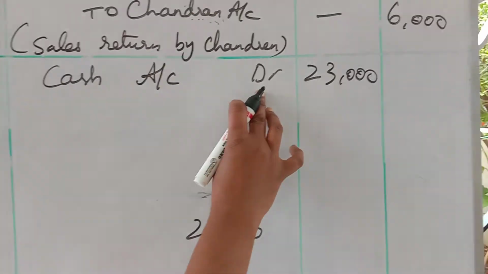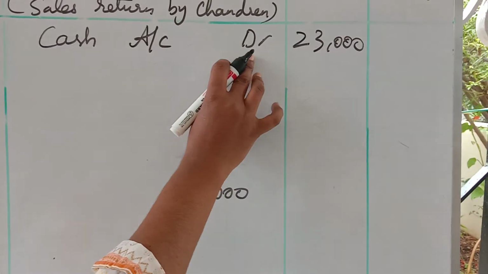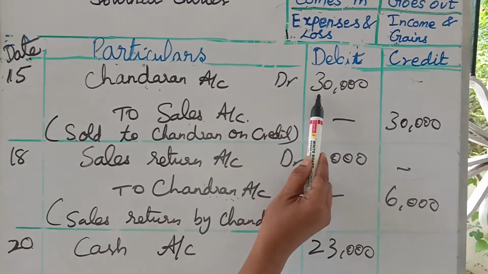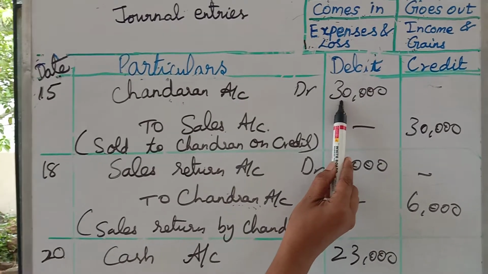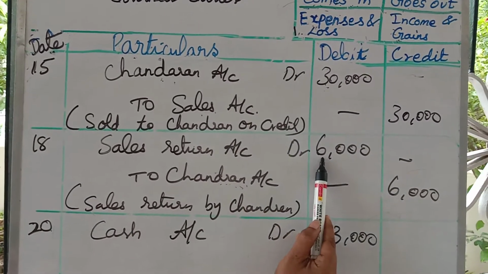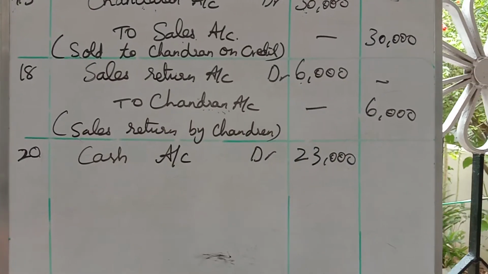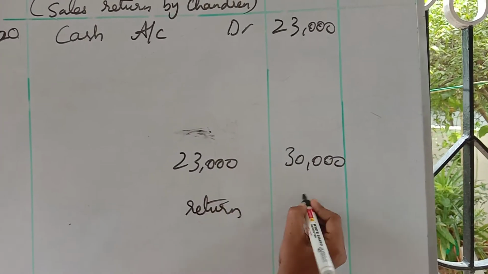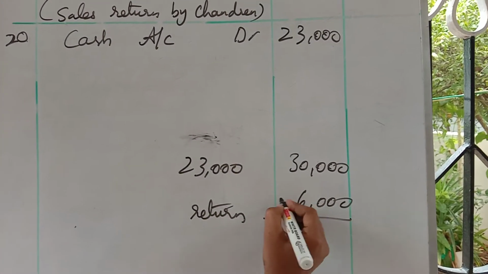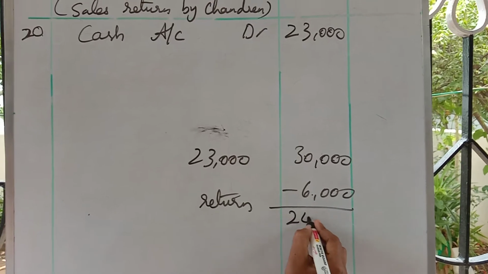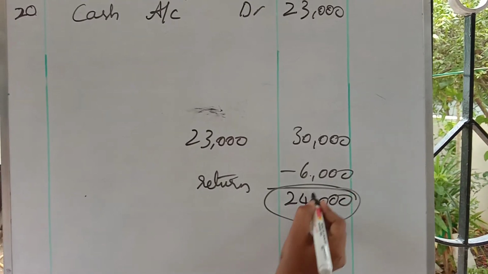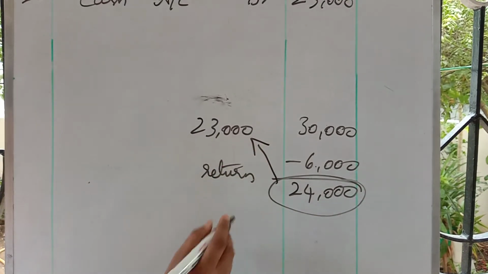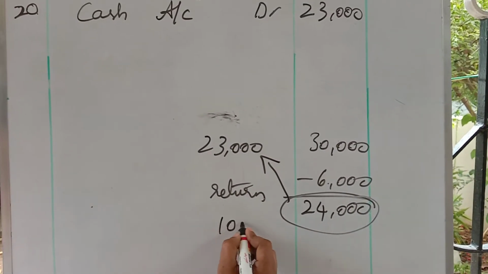So see the transaction here. Full settlement. Full settlement means go to the 15th date. On the 15th date you can see there, credit is there. So how much does he have to give? 30,000 he has to give. In that he has returned 6,000. So 30,000 minus 6,000 will come to 24,000. So only this 24,000 he has to give as full settlement, but he gave 23,000. So what is the difference here? 1,000 rupees is the difference.